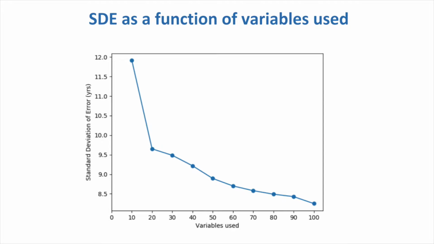The results indicated that for 10 variables, it determines true age on average within 12 years, and it drastically drops down to about 9.6 for 20, and from there it slowly and asymptotically decreases as more variables are added. I decided to use 20 parameters for the final model since it's a really doable number of attributes for the user to enter, and the trade-off between accuracy and convenience was pretty good. More importantly, I would be improving the accuracy in the coming days and weeks for only 20 variables.